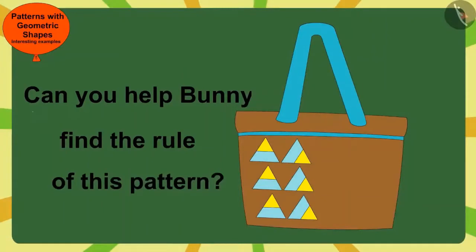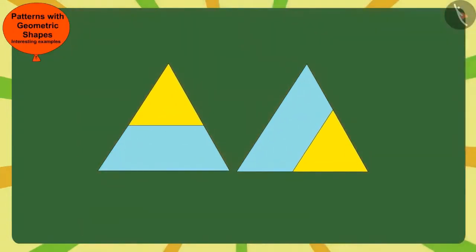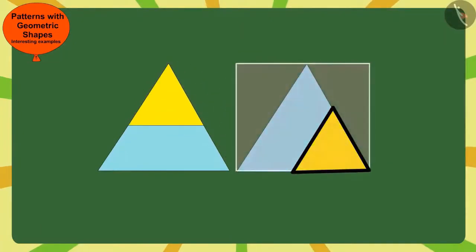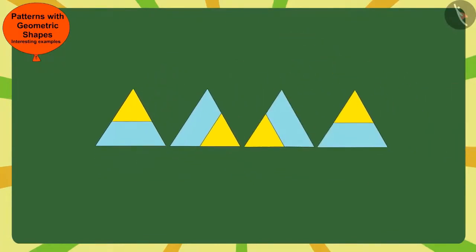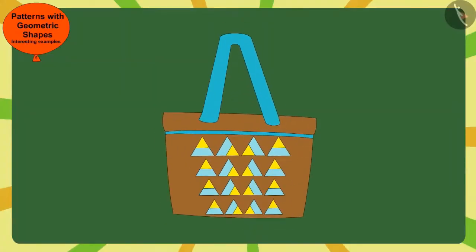If you want, you can find a solution by stopping the video. Here, Gaggu has made the small triangle of the previous mark in the next corner of the big triangle in the clockwise direction. In this way, every time Gaggu made this pattern by making this small triangle clockwise in the next corner of the big triangle. Like you, Bunny also found the rule of this pattern and completed the pattern on the bag.